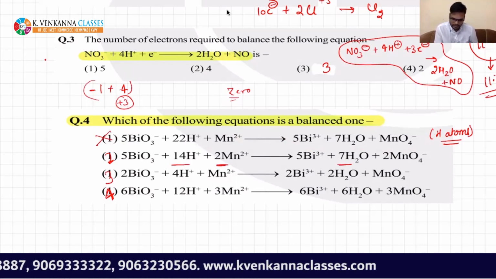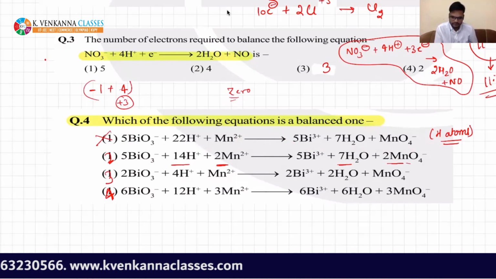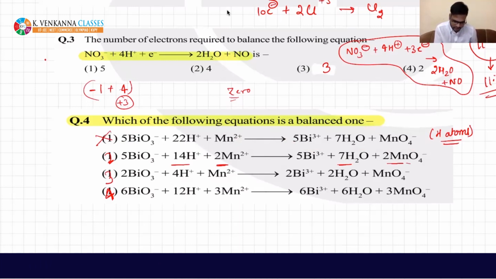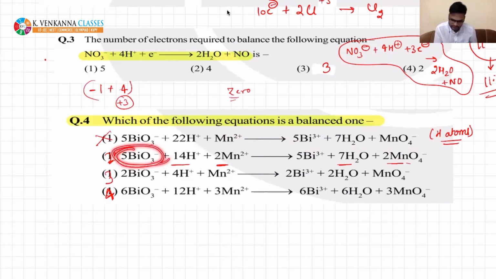There are 2 atoms of Mn, and this is also having 2 atoms of Mn. Now check for oxygen. Here there are 15 oxygen atoms, but if you see here, there are 14 plus 8, that is 22.